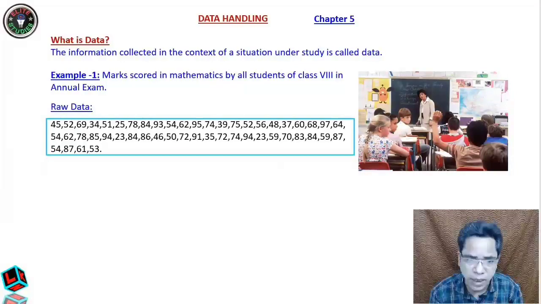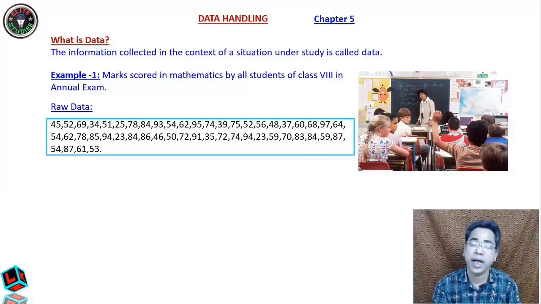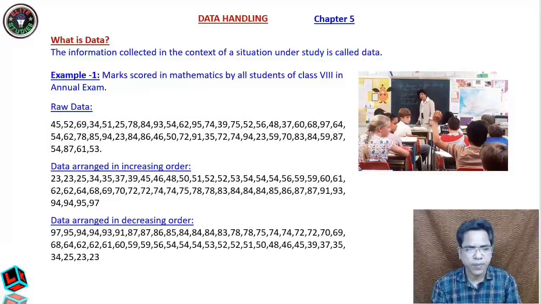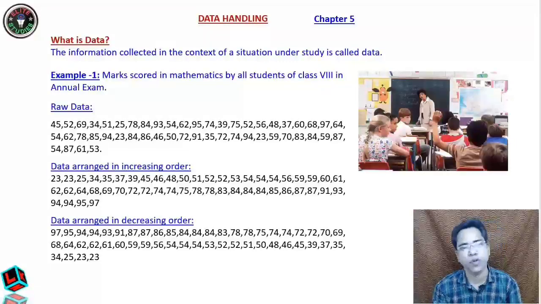The solution is to arrange this raw data either, as I told you, in increasing order or in decreasing order. Clear? Now you can see the data has been arranged in increasing order or in decreasing order. It is up to your choice. There is nothing wrong whether you do it in the increasing order or the decreasing order, it is as per your wish, because you get the same information from the increasing order as you get if you arrange the data in the decreasing order.